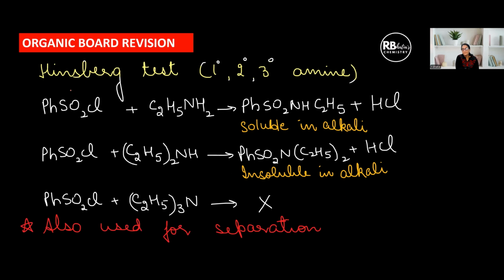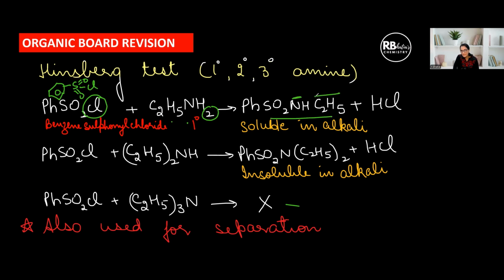And then we have the last chapter, nitrogen containing compounds. Hinsberg test, primary, secondary, tertiary amines. Must know the name. You can be asked a question through name, structure, benzene sulfonyl chloride. Okay, and this is a 1-degree amine. And you must also be clear about the structure of benzene sulfonyl chloride. It is benzene ring with S and double O, and Cl. This is benzene sulfonyl chloride plus ethylamine. What really happens is this Cl and this H goes and we get a product. This is N-ethyl benzene sulfonamide, right?